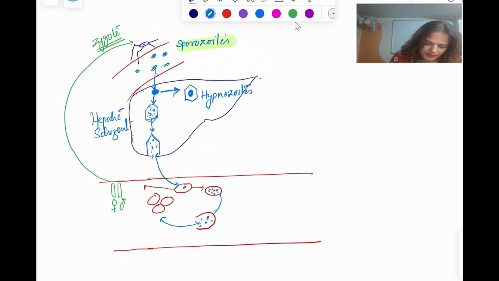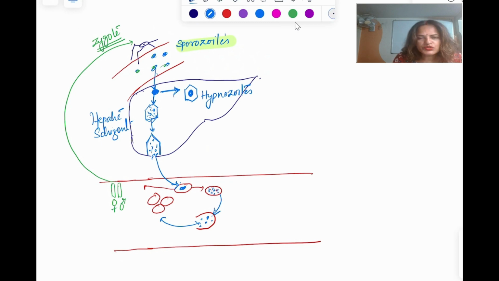Then after the multiplication, what will happen? This mature hepatic schizont will rupture and release the merozoite in the circulation, and this merozoite is going to infect the RBC, and further development will happen in the RBC.